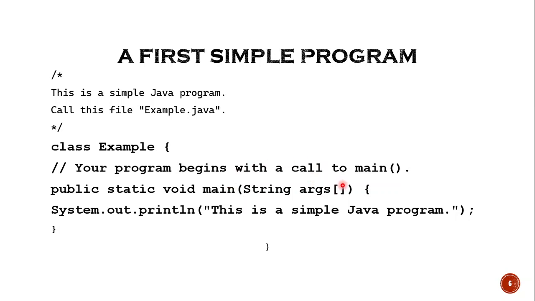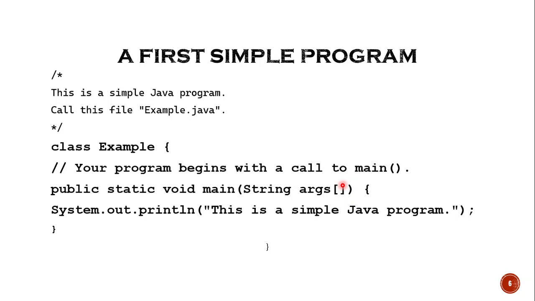That means whatever the things we are writing inside this main, these are nothing but our string arguments. So it is declaring a parameter called arguments, which is an array of instances of class String. That means whatever you write inside will be of the object of the type strings. So what are strings, friends? These are nothing but characters. That is, when more than one character come together, we call them strings. Okay.